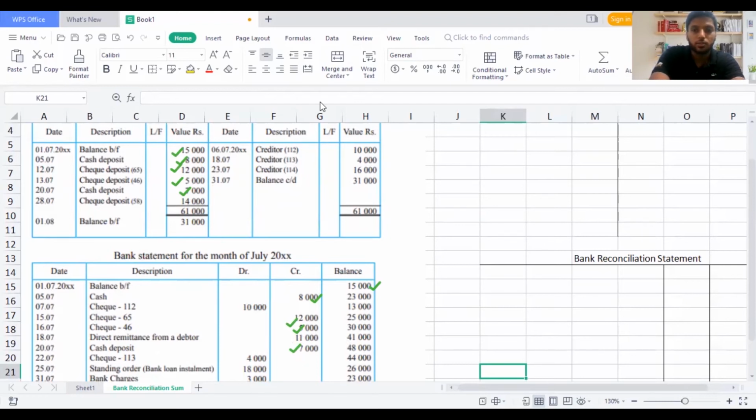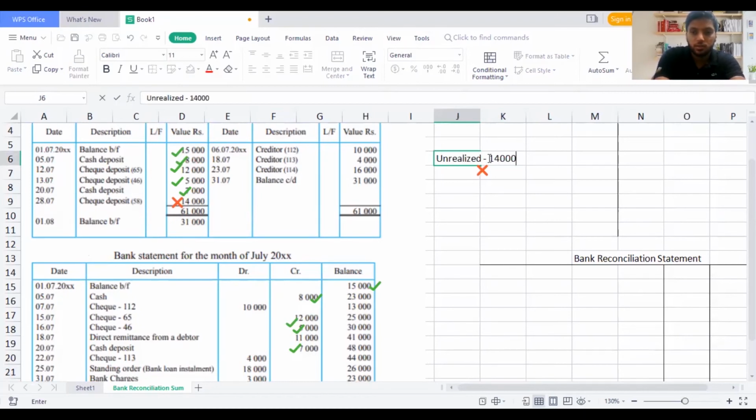So I will write a cross here. So this is checks unrealized. The reason is this 14,000 is the value which is not there on the credit side. So I can write here a small note for your knowledge. Then I can record it later. So unrealized, we found 14,000. What is the check number? Check 58. Okay, for knowledge. Then we move on to the next part of the comparison.